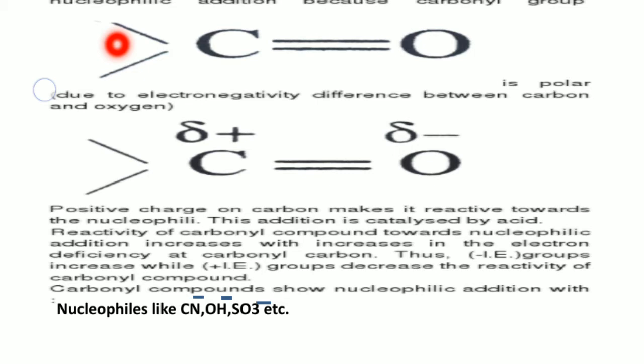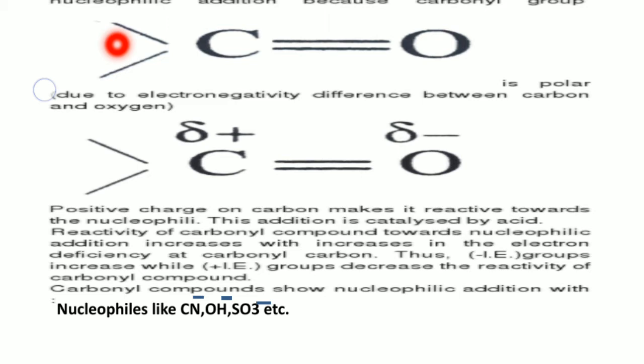So if the carbonyl group is first attacked by the nucleophile, it will get the more stable intermediate, the oxide ion.